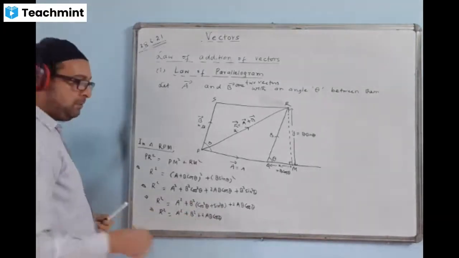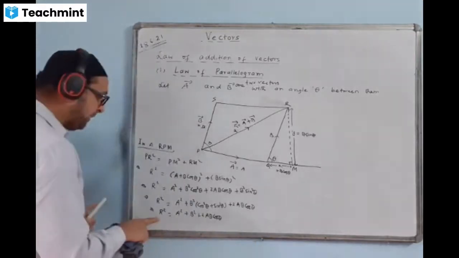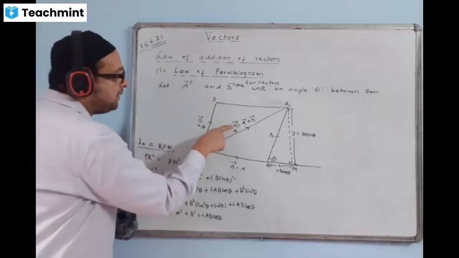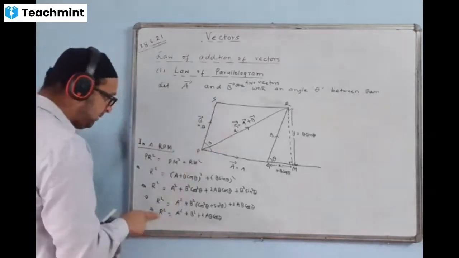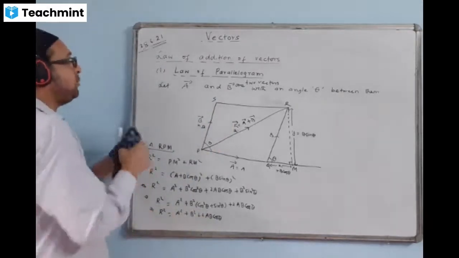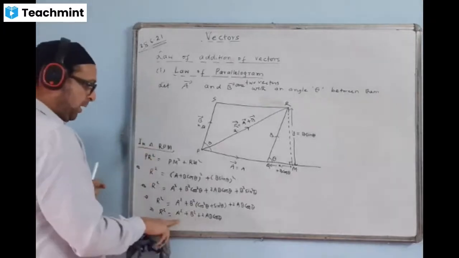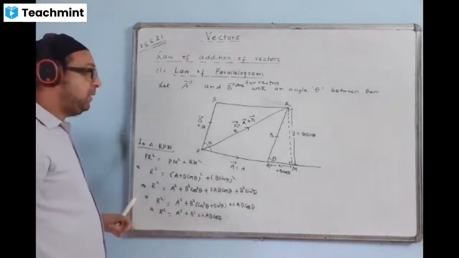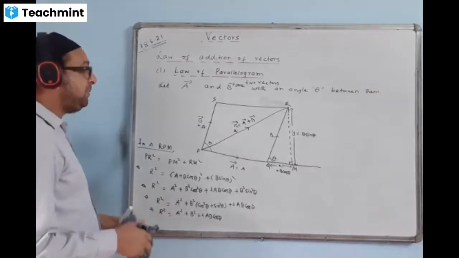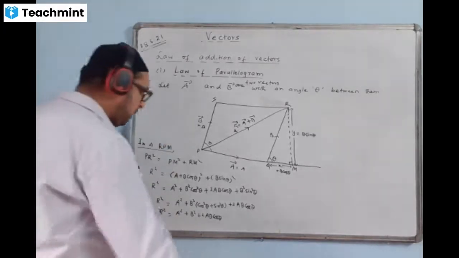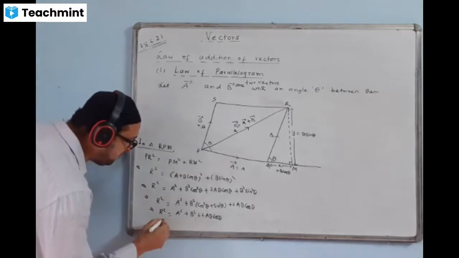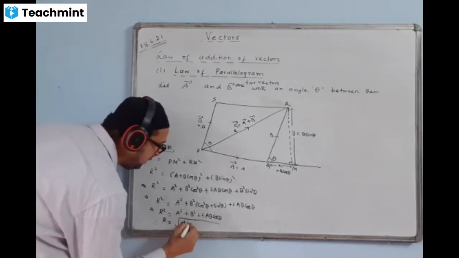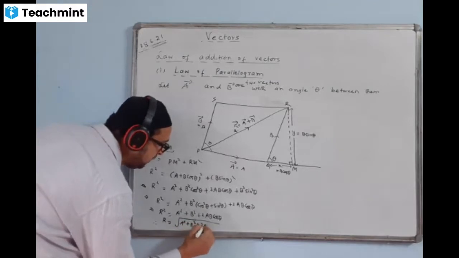So this is becoming the formula of the magnitude of resultant R. Magnitude of the resultant vector R is given by this formula. R square is equal to A square plus B square plus 2AB cos theta. Therefore R is equal to root of A square plus B square plus 2AB cos theta.